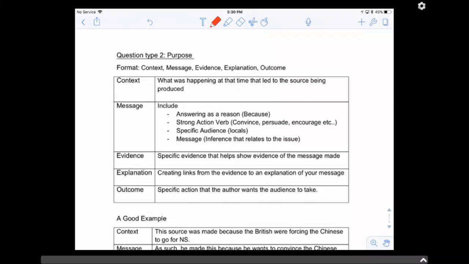Okay, so this video will be on how to answer your purpose question. Number one, when you do your purpose, make sure you write the context, meaning what is happening at the time of the source production. What is happening at the time of this source production that led to the production of this source? Please use the word because, this is very important. If you don't do it, you will get 0 marks.